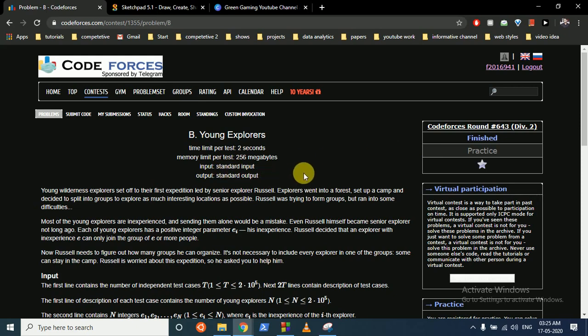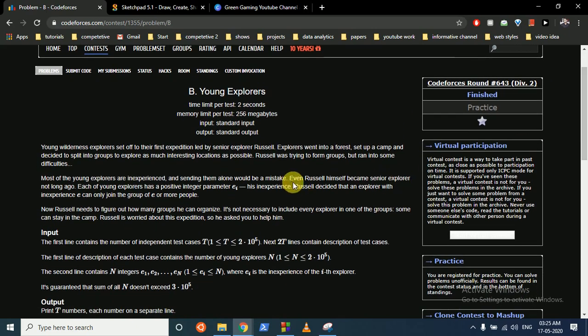Young wilderness explorers set off on their first expedition. You can also read this question. The question statement states that there are some people, and for each person there is a positive integer parameter, which is his inexperience. Russell decided that an explorer with inexperience E can only join a group of E or more people. This is the main line of this question, in which you have to find groups, and a person can join any group.